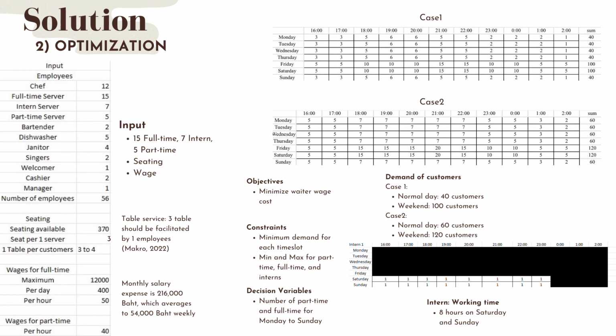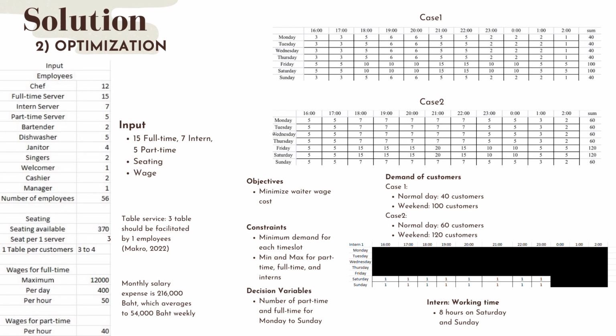Now let's talk about optimization. The restaurant is currently facing a challenge of having too many staff members during low demand hours, with a total of 56 employees including 15 full-time workers, 7 interns and 5 part-timers. Also, not all shifts reach full capacity, leaving some employees idle and resulting in wasted wages. It is crucial to find a way to adjust the staff schedule to better match fluctuating demand and optimize resource utilization.